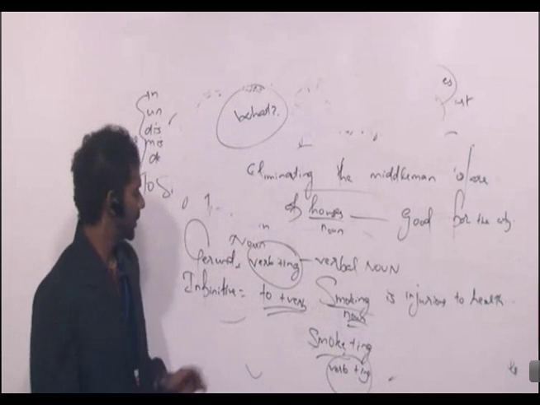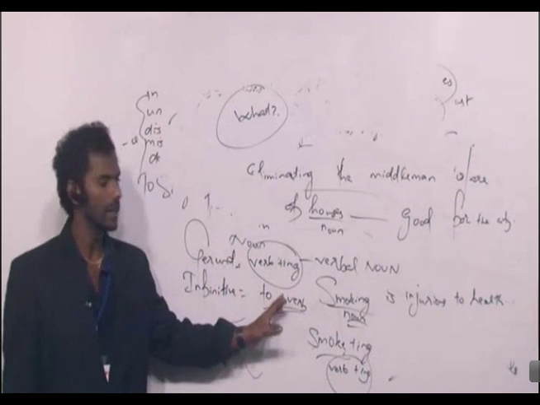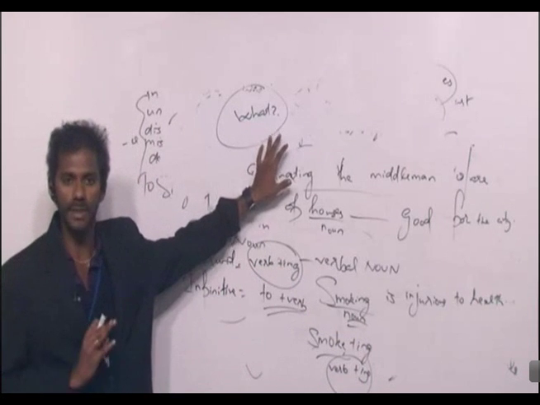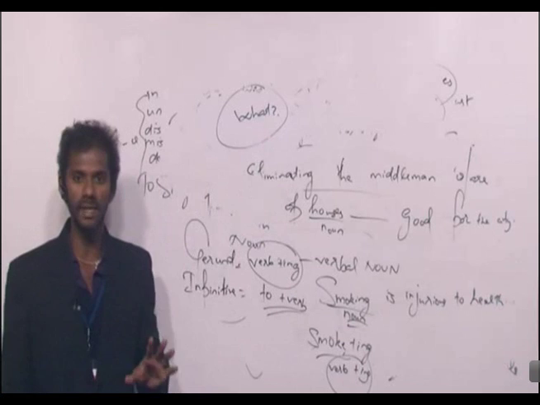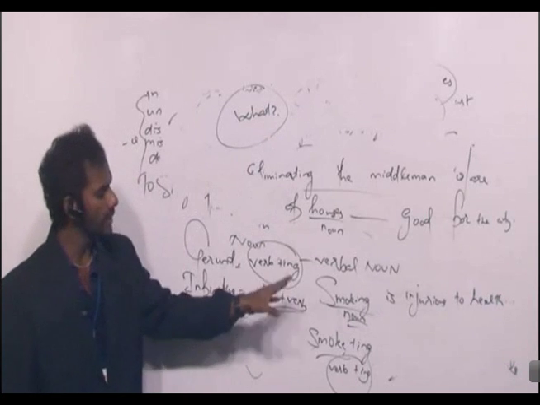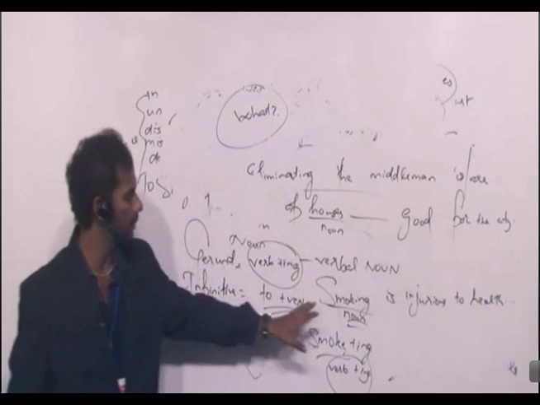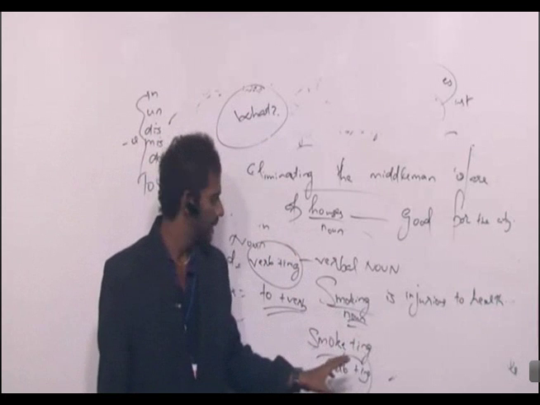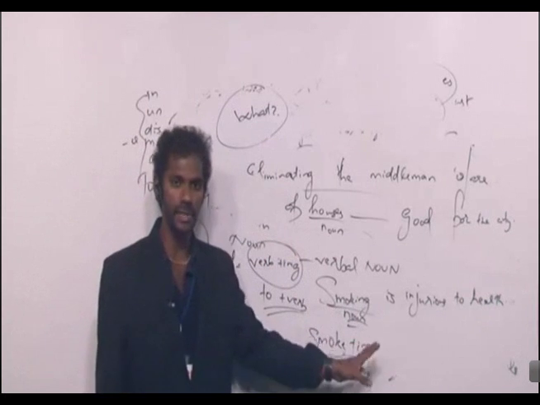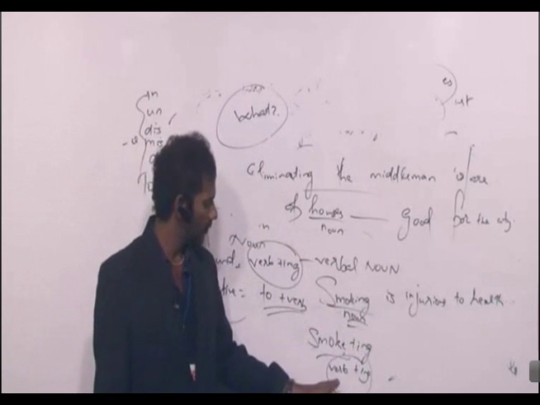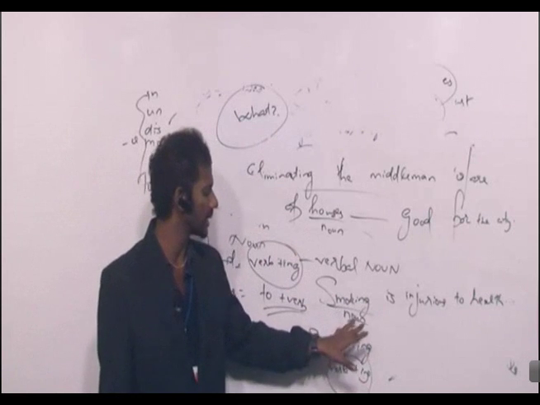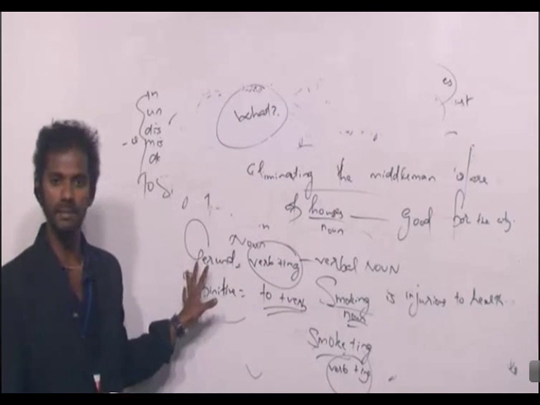Clear? Gerund is verb plus ing acting as a noun. To find out the noun, ask the question what. If you're getting the answer to the question what, that is a noun in the sentence. What is injurious to health? The answer is smoking. So smoking becomes a noun here. Smoking is smoke plus ing. Smoke is a verb. So smoking is termed a gerund.